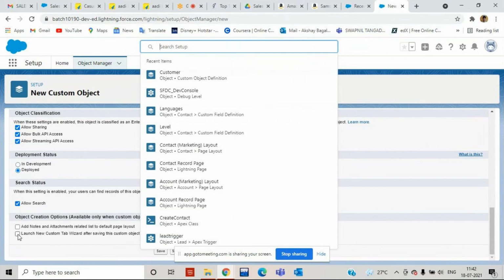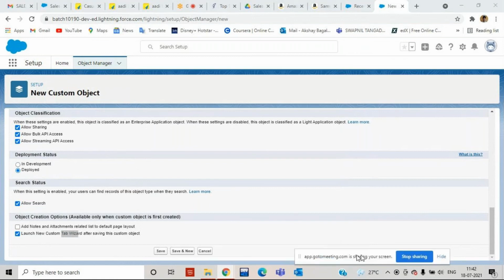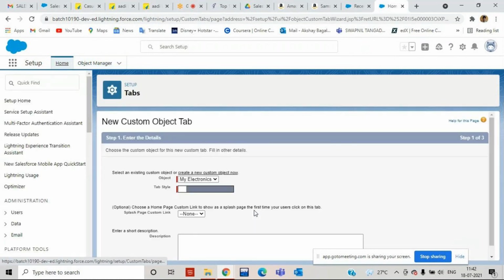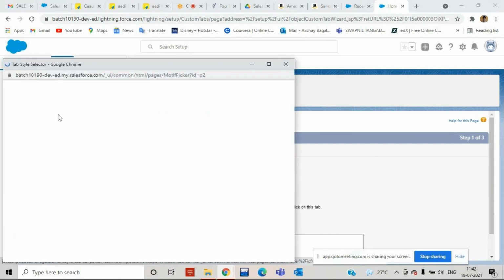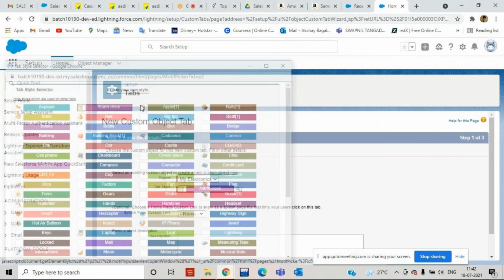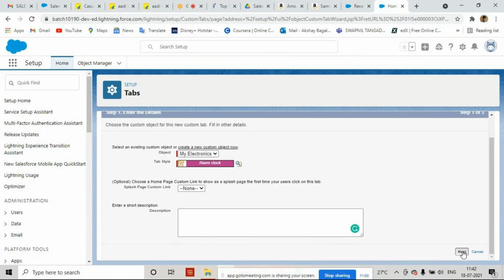Here we have an option to create a tab. Now, after that, click on Save. The object is created. Now we have to provide access to whom we want to provide it. This will be the color of the tab. Which color do I want for the tab? I'm going for alarm clock. It's the color of the tab. Fine. Now let's click on the next button.